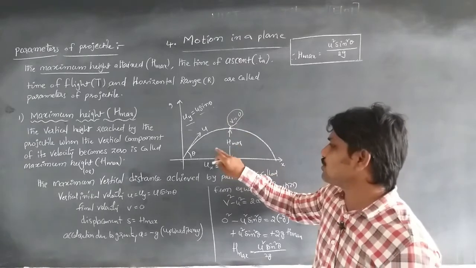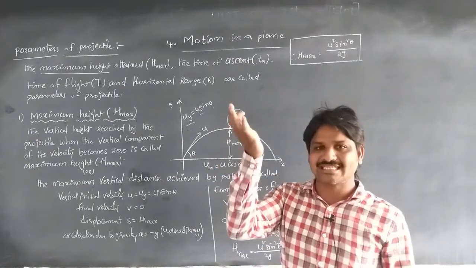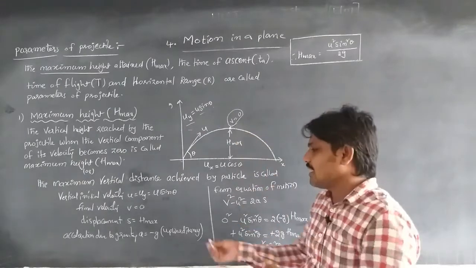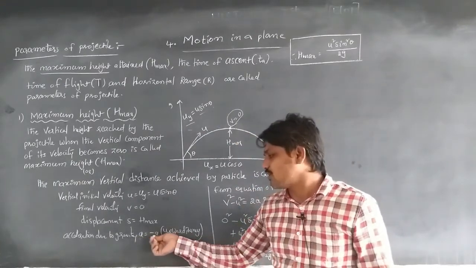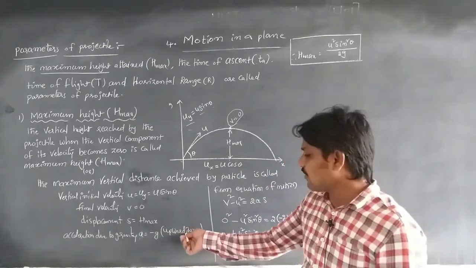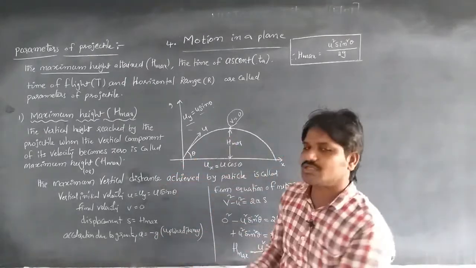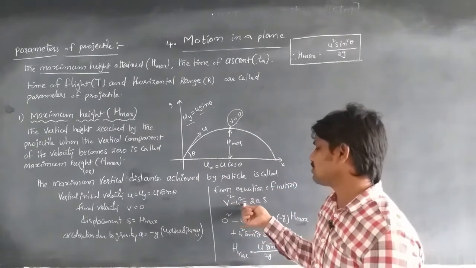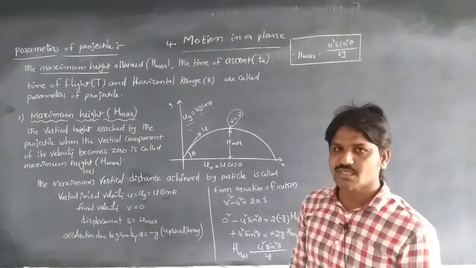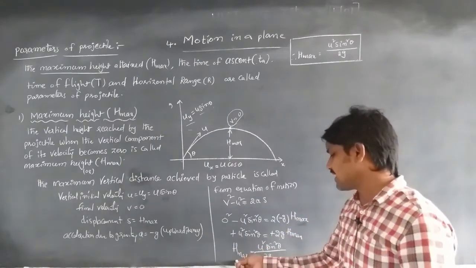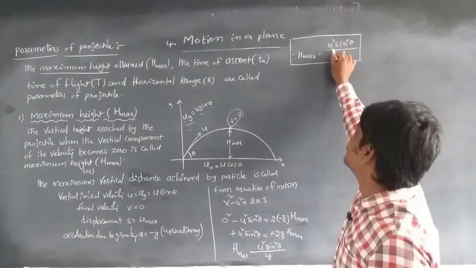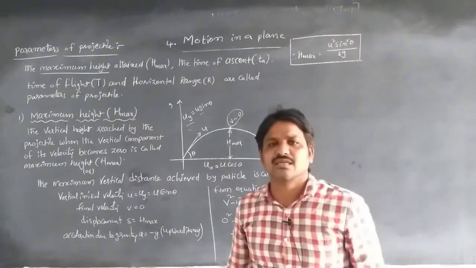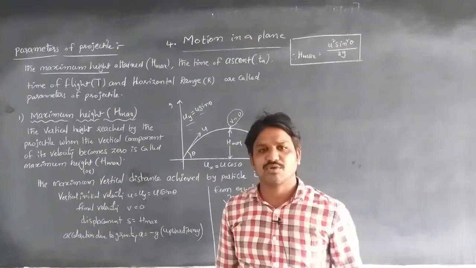And the acceleration due to gravity: the body is projected opposite to the acceleration due to gravity, that is the upward motion, so a is equal to minus g. These values we substitute in the kinematical equation of motion, v square minus u square is equal to 2as. By substituting the values, we get h maximum is equal to u square sin square theta by 2g. This is one of the parameters during projectile motion.